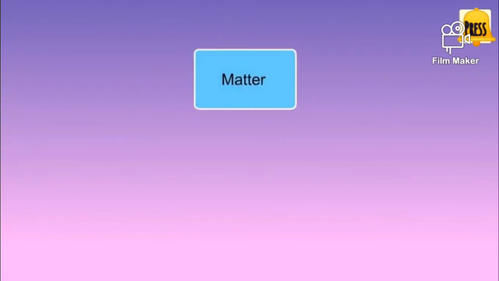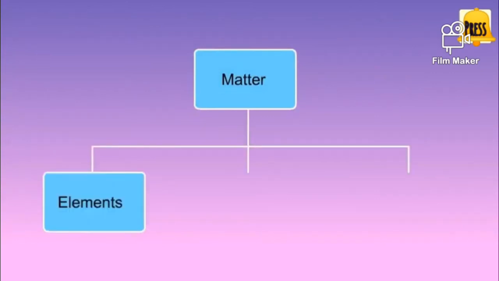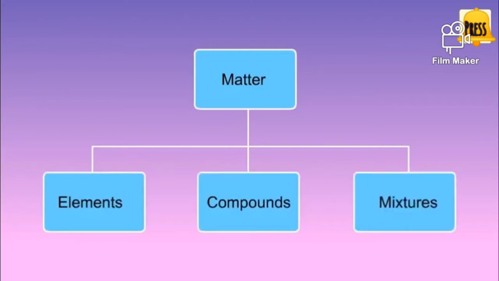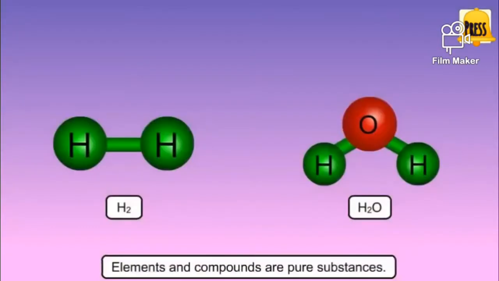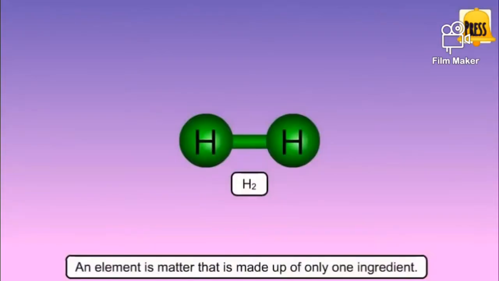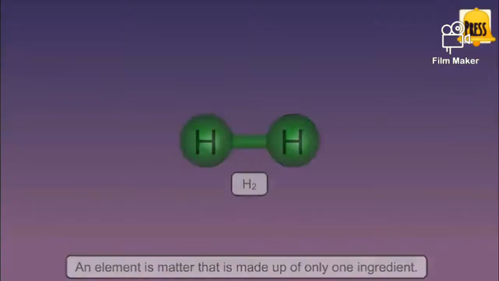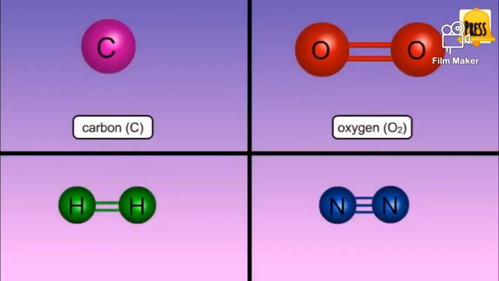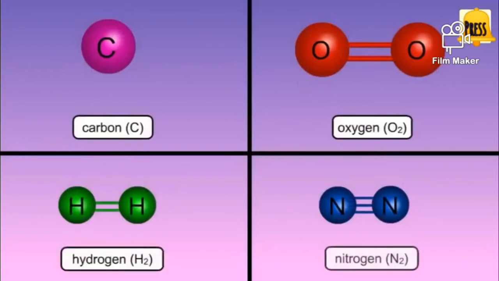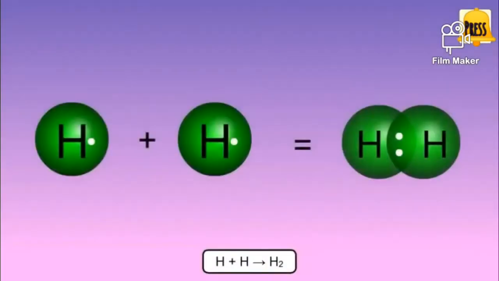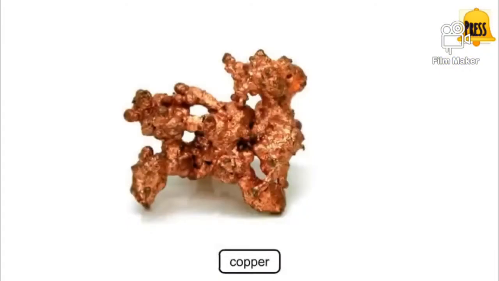All matter can be classified into one of three groups: elements, compounds, and mixtures. Elements and compounds are pure substances. An element is matter that is made up of only one ingredient. Carbon, oxygen, hydrogen, nitrogen are non-metallic elements. A molecule of hydrogen gas is formed when a pair of hydrogen atoms join together.